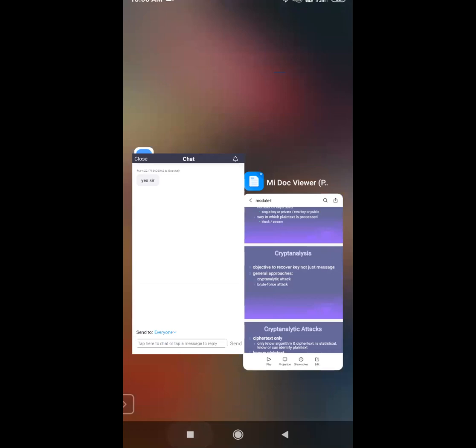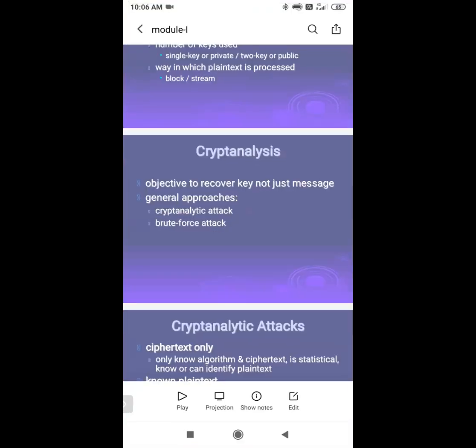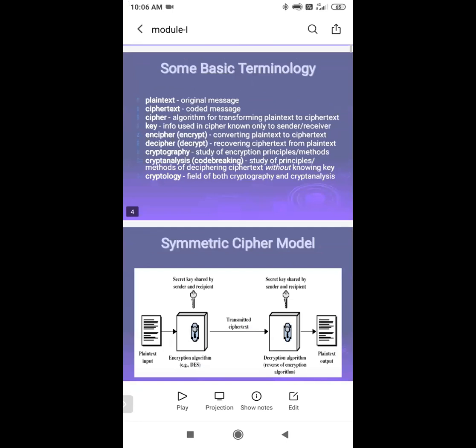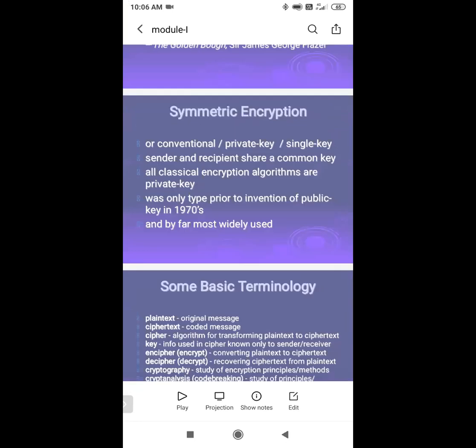In the lecture we started with symmetric encryption. Can anyone tell what you mean by symmetric encryption? Both sender and receiver will share the same key, sir. Is it correct? Anyone? Please respond. Is this correct?